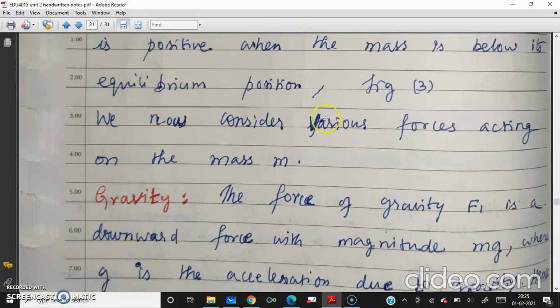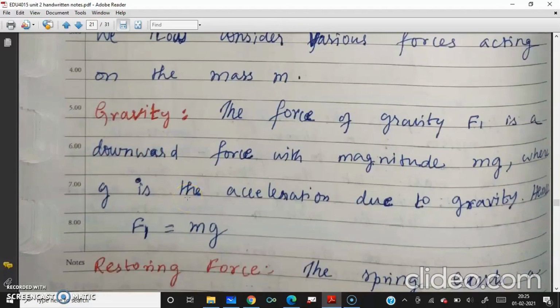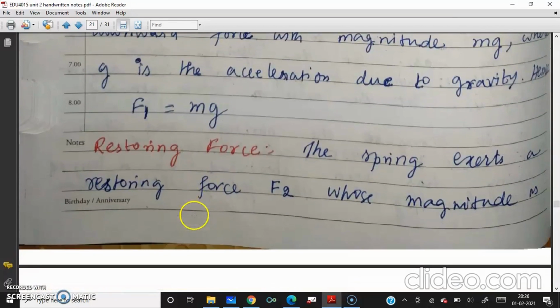We now consider various forces acting on the mass. There are 5 forces acting. The first force is the gravitational force, due to acceleration due to gravity. The force of gravity F1 is a downward force with magnitude m into g, where g is the acceleration due to gravity. Hence F1 equals mass into acceleration due to gravity. This is the gravity force, right? The force due to gravitation.